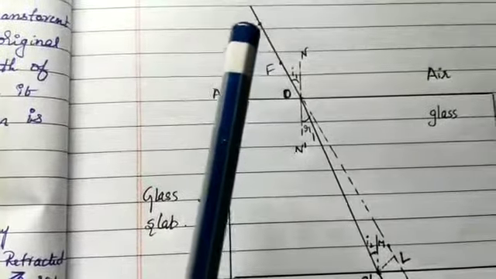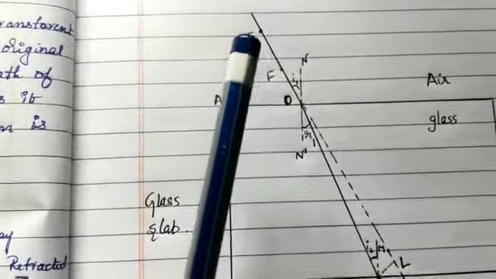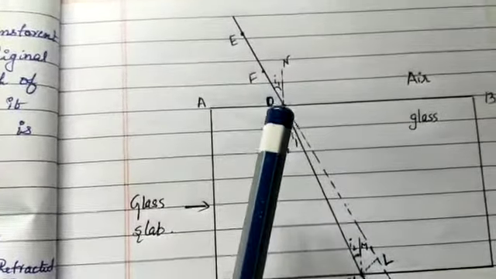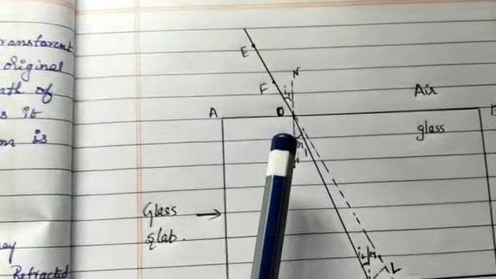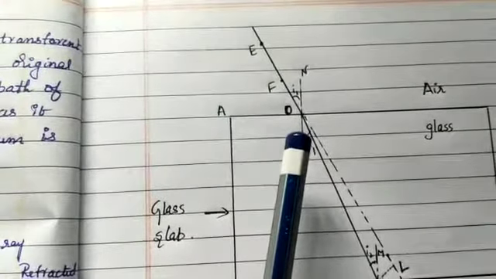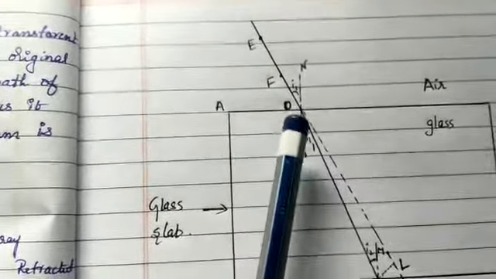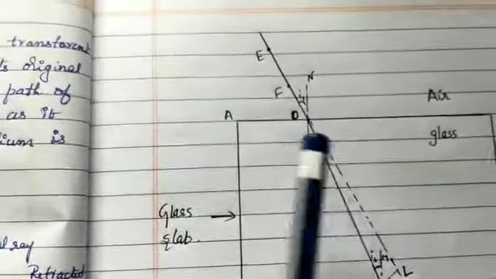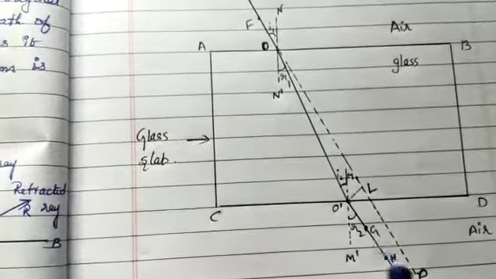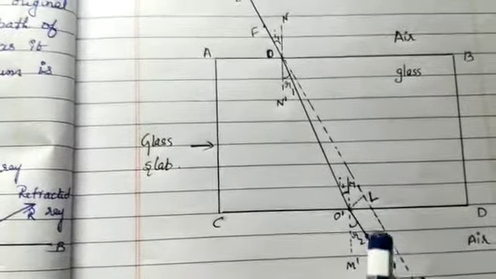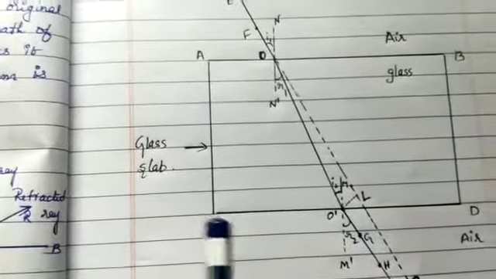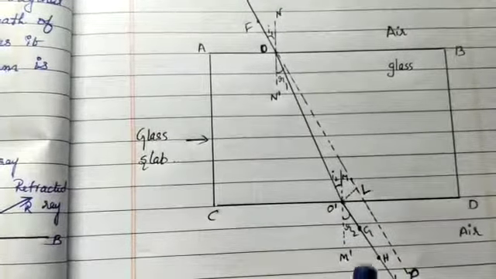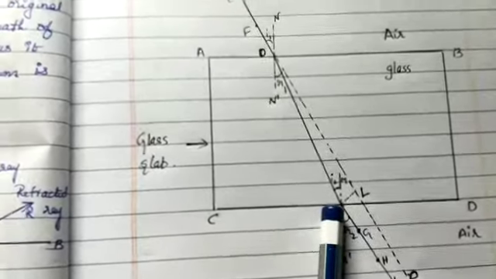Let EF meet AB at O. Similarly, join the positions of the tips of the pins G and H and produce it up to the edge CD. Let GH meet CD at O dash.